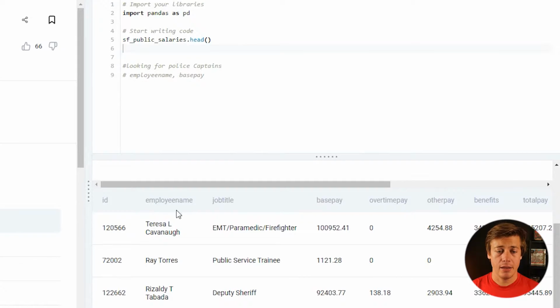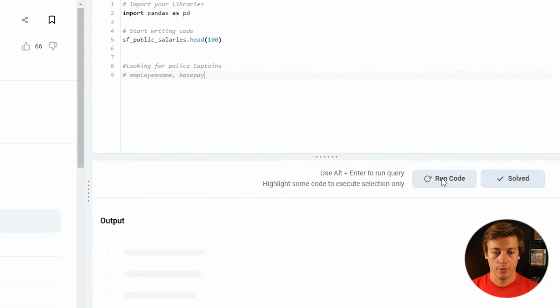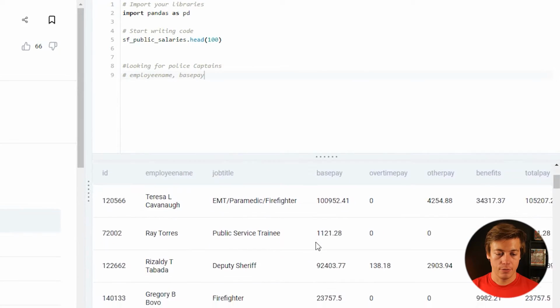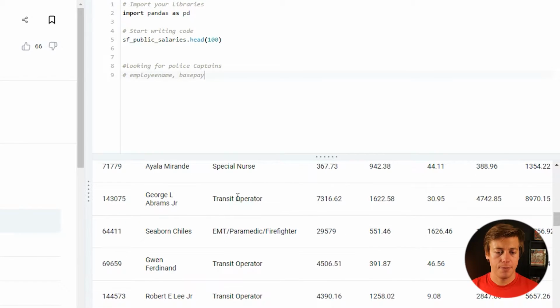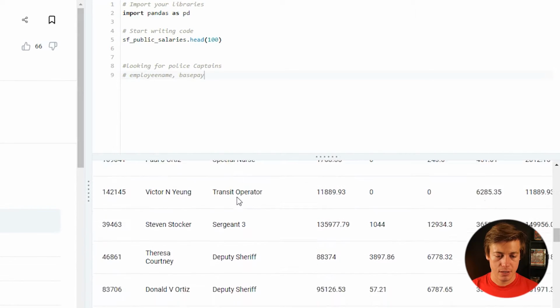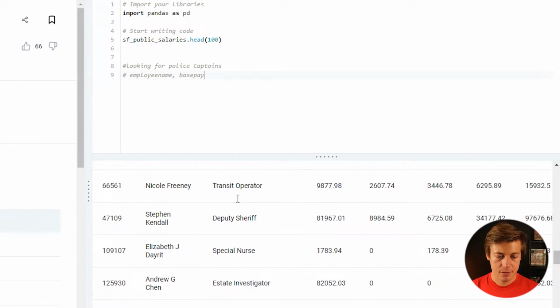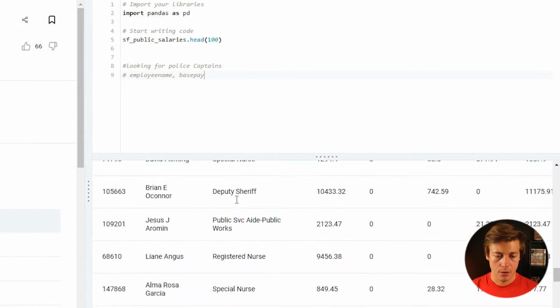So I don't see any job titles. We do see a deputy sheriff. We might have to expand out this head. I don't know how large it is. So I'm just going to put 100 and we're going to rerun that over here. And now we can just go down and see if there's anything. There's quite a lot of different stuff in here. I don't see police so far.